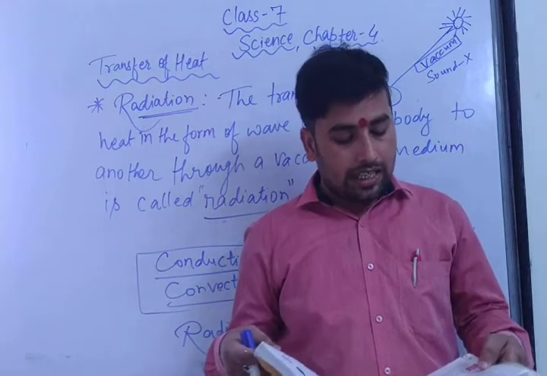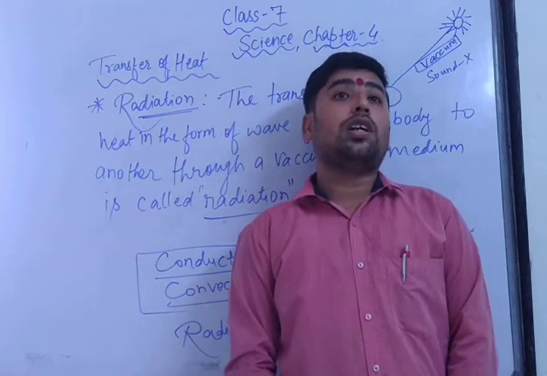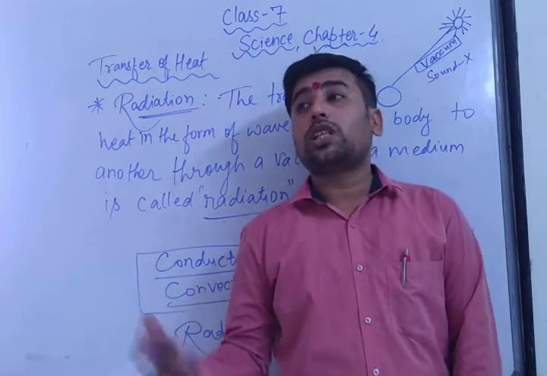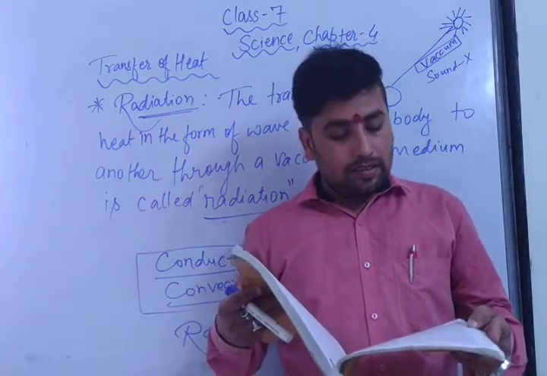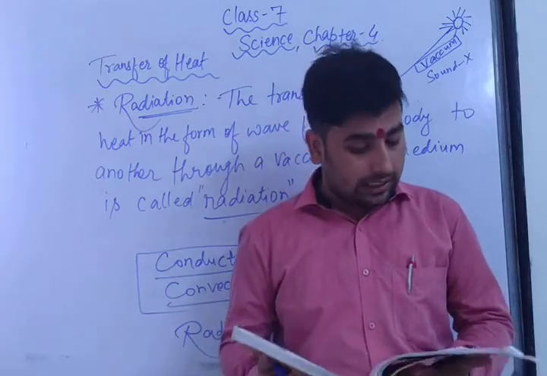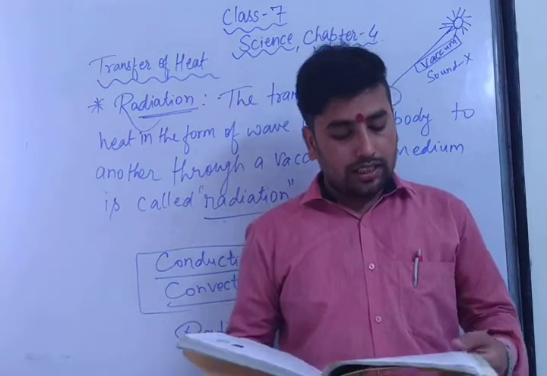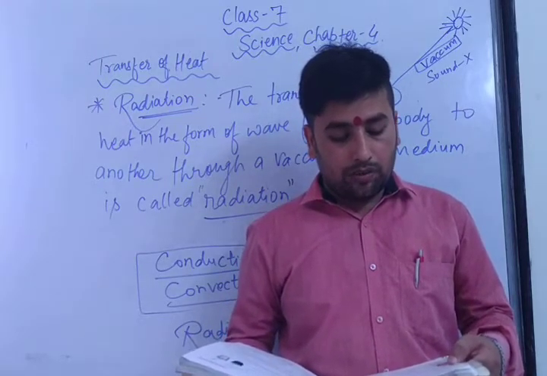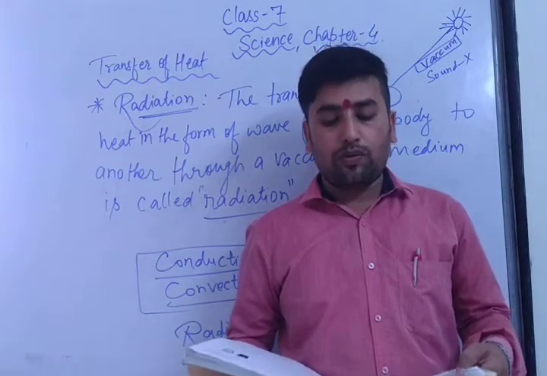Second, its color and the nature of the surface. Its color matters very much: which color light is there, on which color it is falling, and which surface it is falling on. So if anybody asks you which factors radiation depends upon, you can just say the amount of heat radiated by a body depends on its temperature, its color, and the nature of the surface. The amount of radiant heat absorbed by a body depends on its distance from the source of heat.